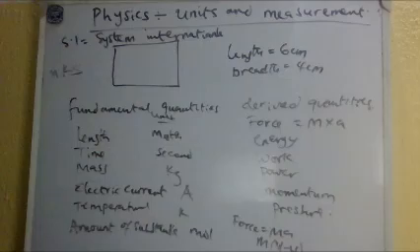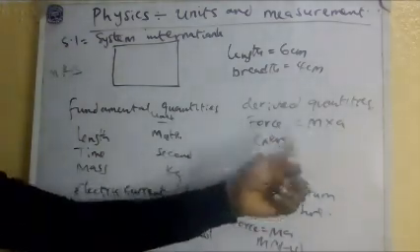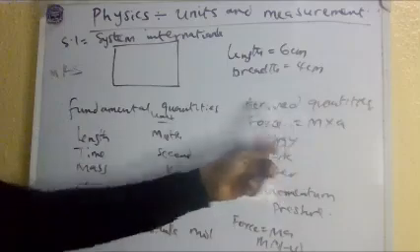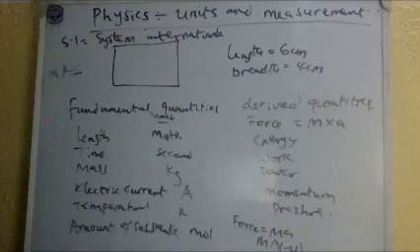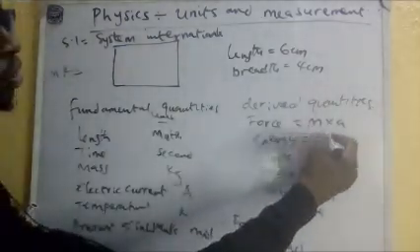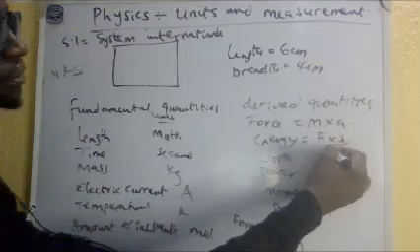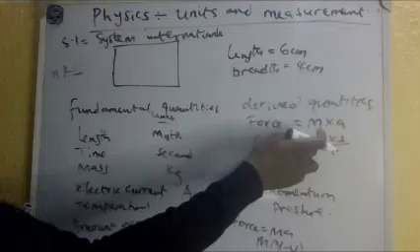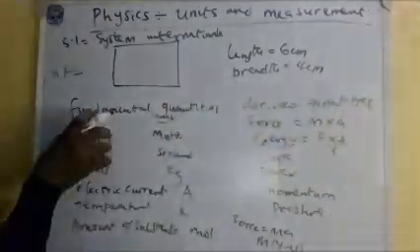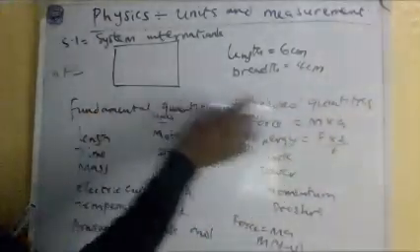But I'm trying to just tell you that derived quantities are gotten from the fundamental quantities. No matter how you look at energy now, energy is what? The rate of work done. Work done is what? Force times distance over time. This is energy. Force again is mass times acceleration. And we have come here and said this one is already coming from here. Distance is length coming from here.